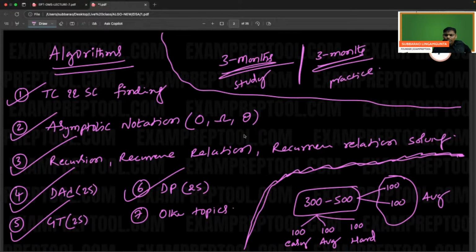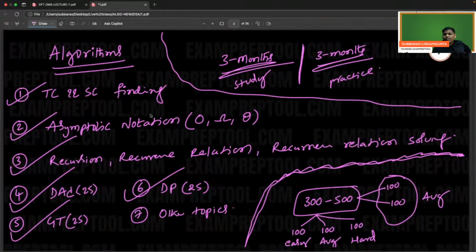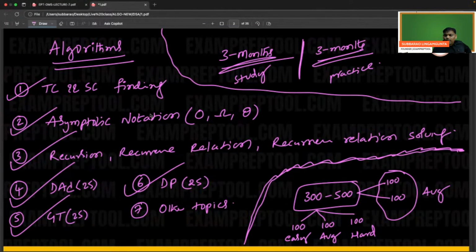I hope everything is fine. In algorithms we are going to discuss this, and after algorithms are over, we will discuss data structures. First, let me complete what is needed. I cannot write the total syllabus, and it's not required. First concentrate on whichever is needed: time complexity and space complexity finding, asymptotic notation, recursion, recurrence solving, divide and conquer 25, DP 25, greedy technique 25.